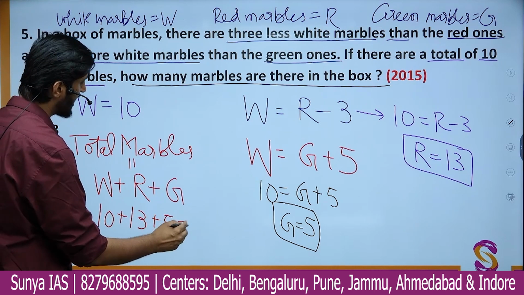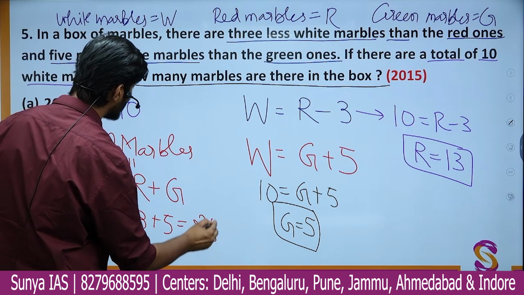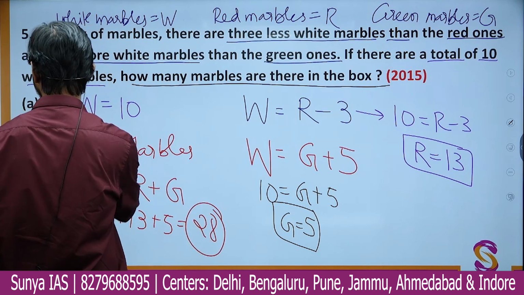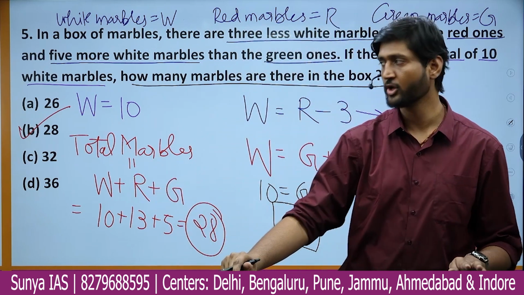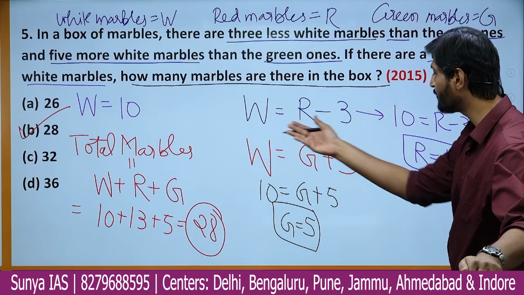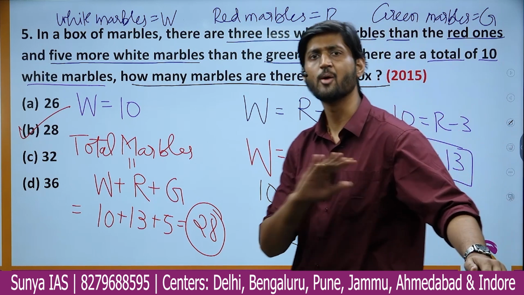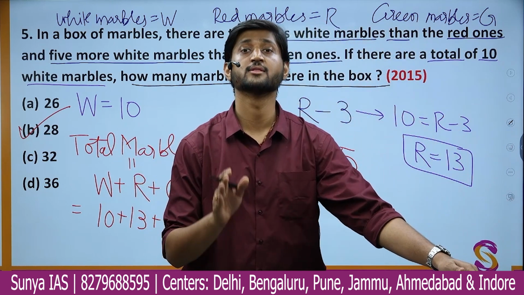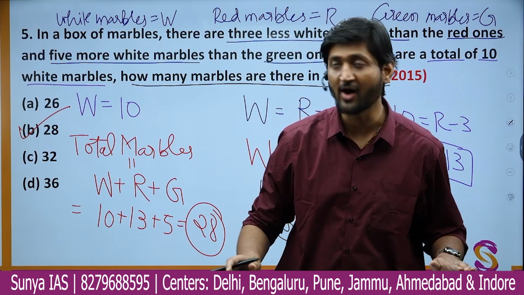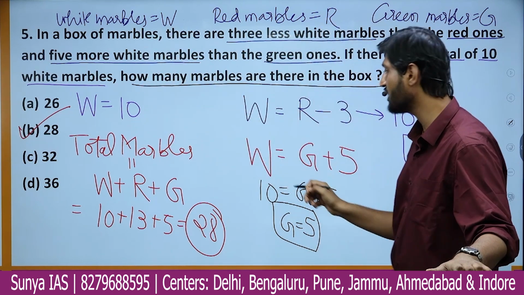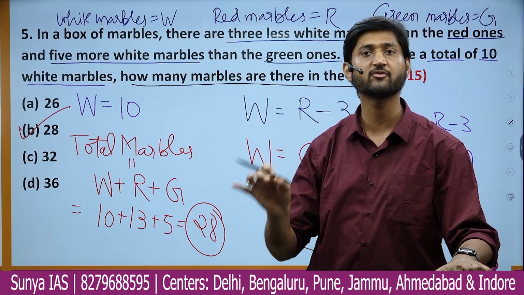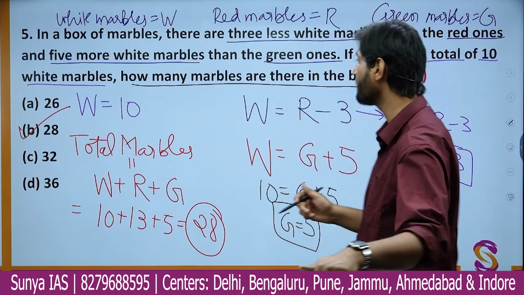So when you add all of them up, you get 28 as the total number of marbles. That is option number B, the correct option in this particular case. Okay, so here you can see quite a simple approach. There is nothing complex, nothing difficult about it. The only thing is you must know how to convert these words which are written here into these equations. That is the art which you must master to win the game of CSAT.